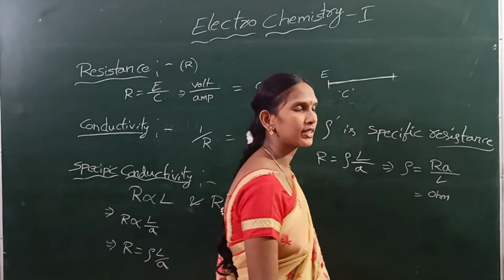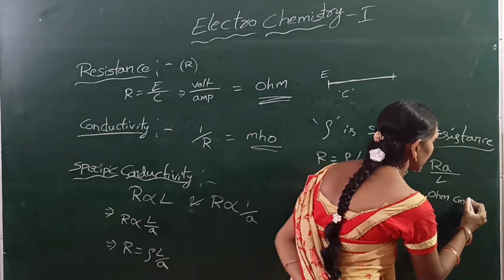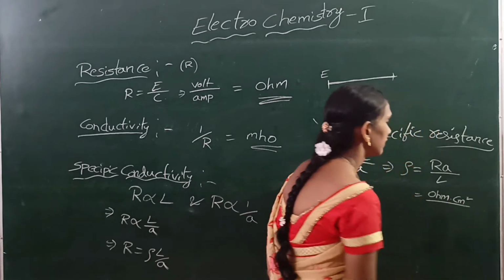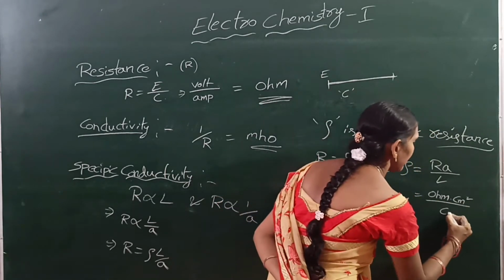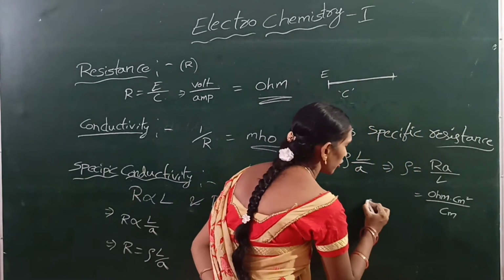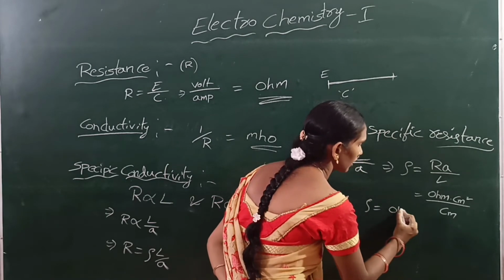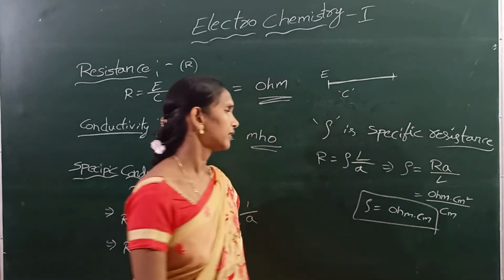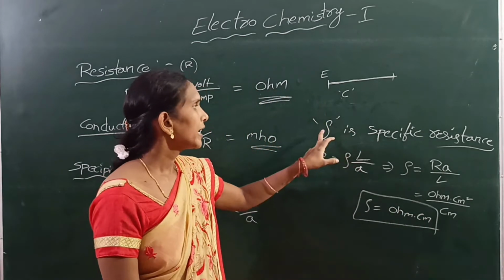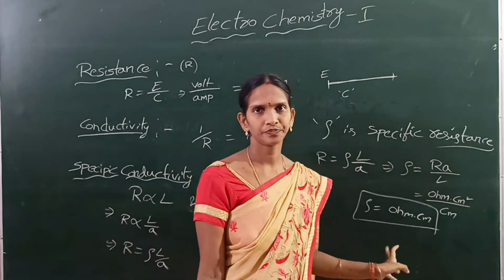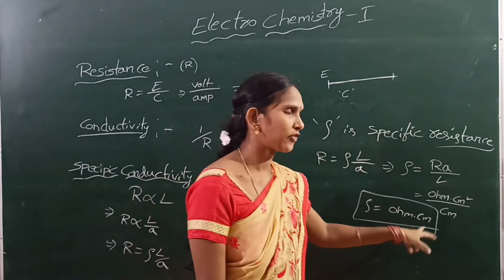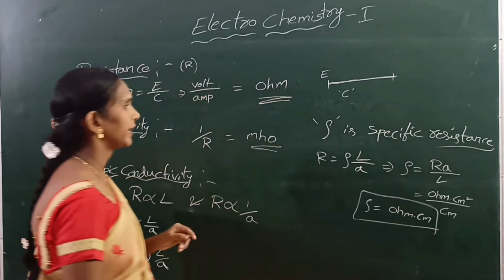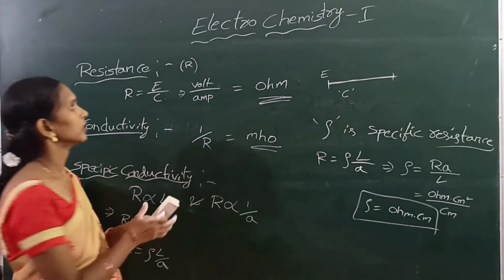Next, the unit of area is centimeter square and the unit of length is centimeter. That means rho has units of ohm into centimeter. This is the unit of the specific resistance.